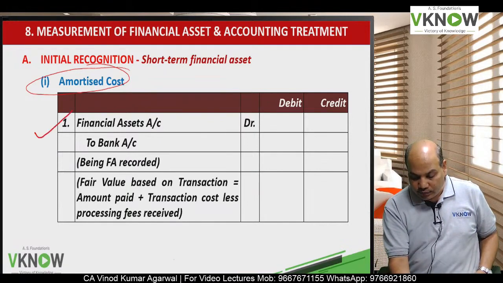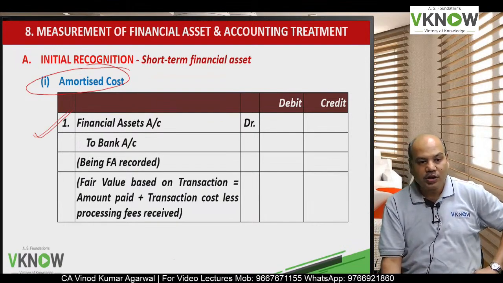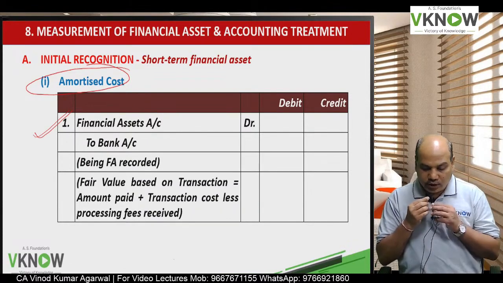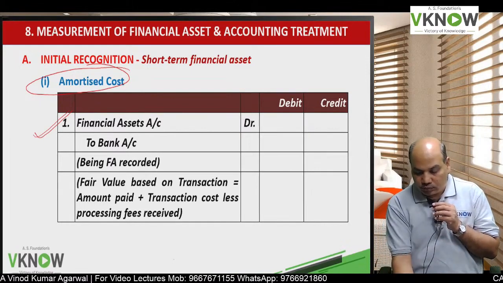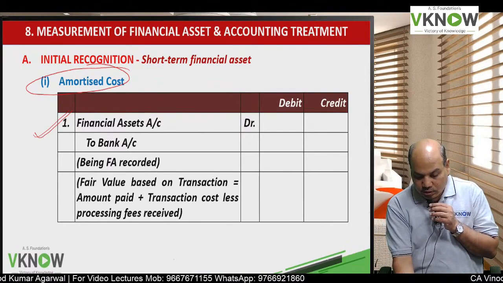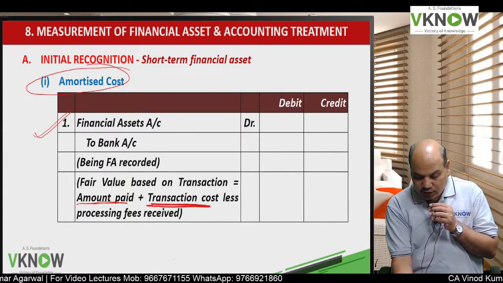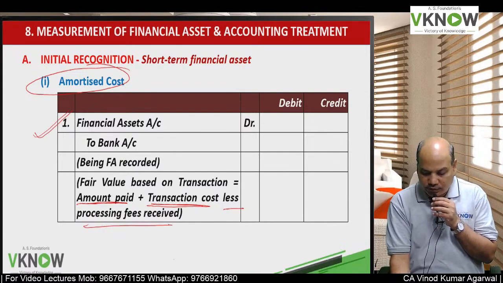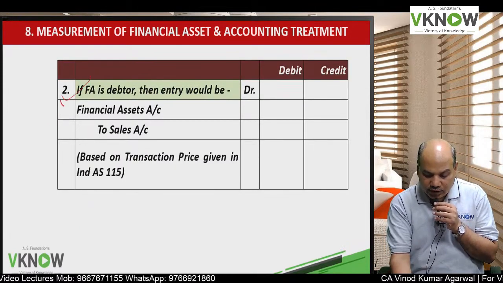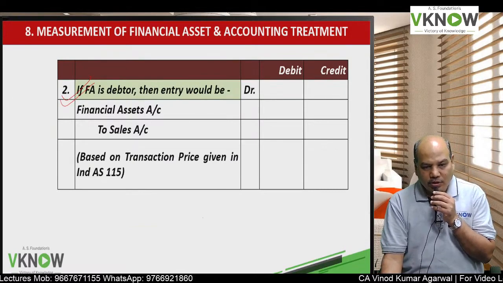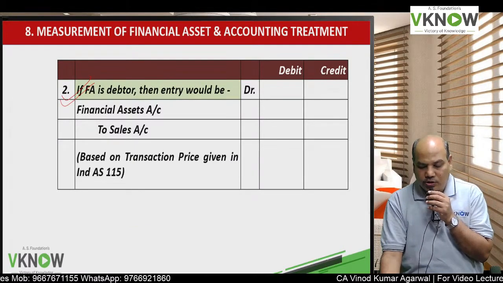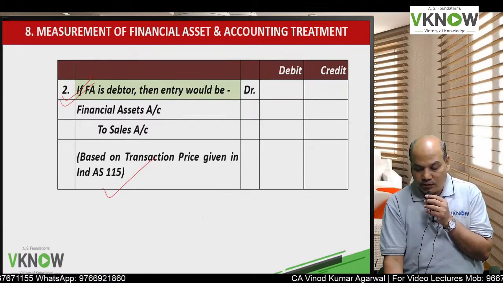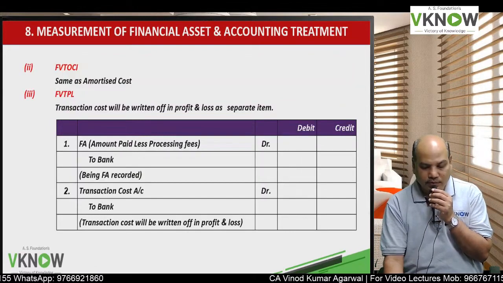On the date of purchase, the initial recognition entry will be financial asset account debit to bank account, being financial asset recorded, and the amount will be equal to amount paid plus any transaction cost minus any processing fees received. If it is a debtor or receivable, then the entry will be financial asset account debit to sales account, and the transaction price will be as per Ind AS 115.